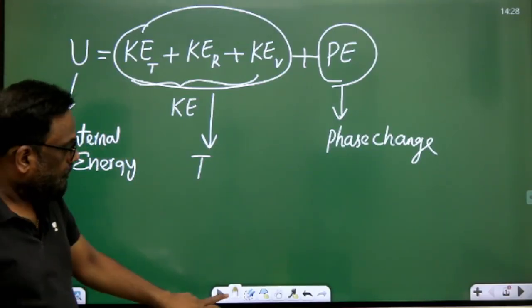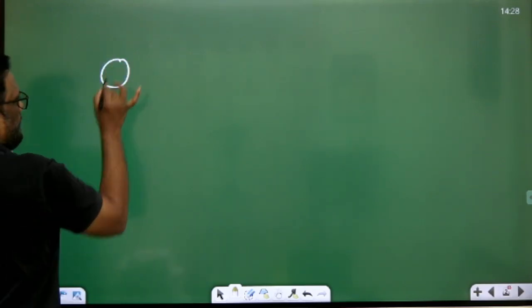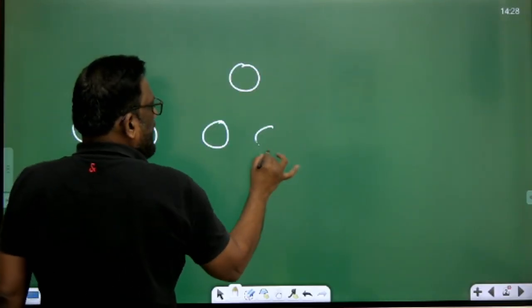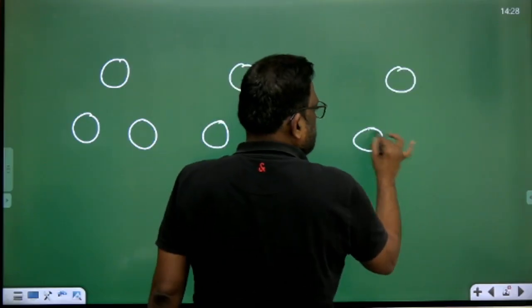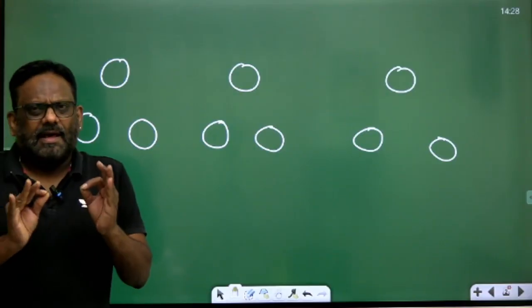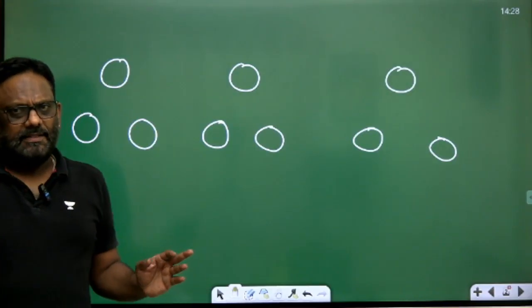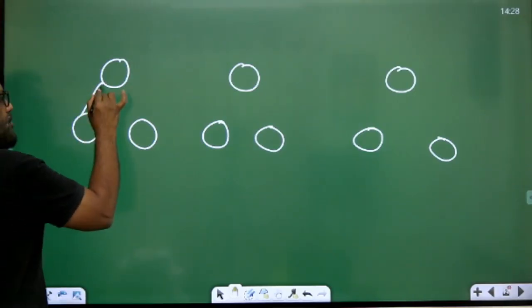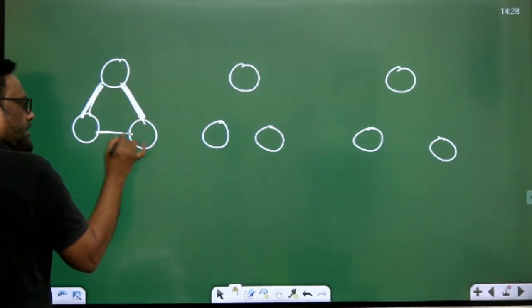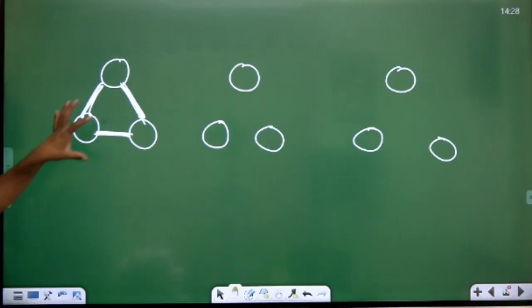My dear students, one more point let me tell very clearly. Let us take solids, let us take liquids, and let us take gases. In solids, the molecules are arranged in perfect order. Therefore there are strong forces. Strong forces I'll show by a thick line. These interatomic, or intermolecular, forces are very strong.